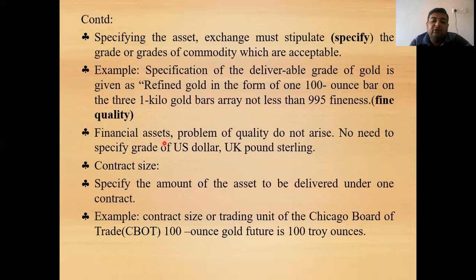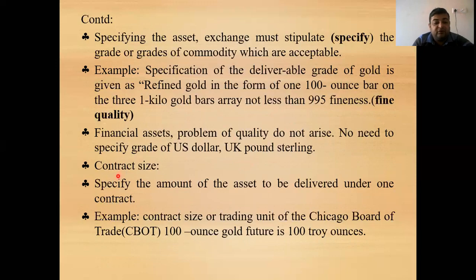Second, for financial assets the problem of quality does not arise. There is no need to specify the grade for US dollars or UK sterling pounds. For example, if you have a currency note of 2,000 rupees, then it is 2,000 rupees only. We cannot define the quality of that particular thing. Similarly, if the price of one share of SBI is 340 rupees, we cannot say that the share is not pure. It is not possible in the financial market.